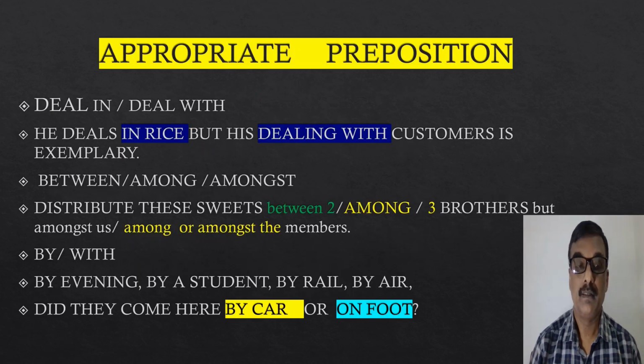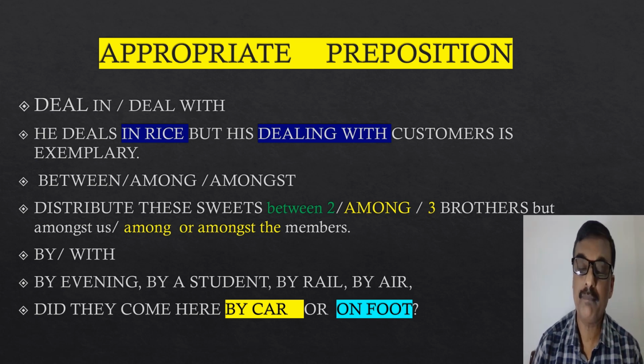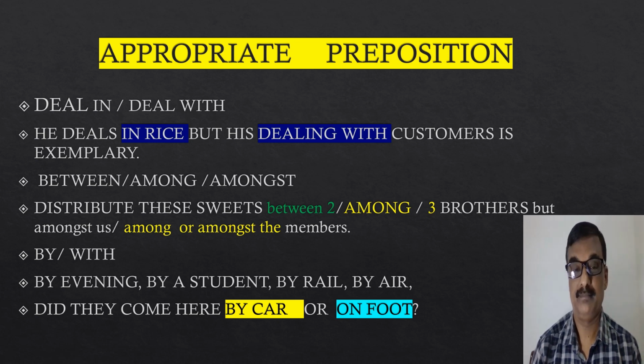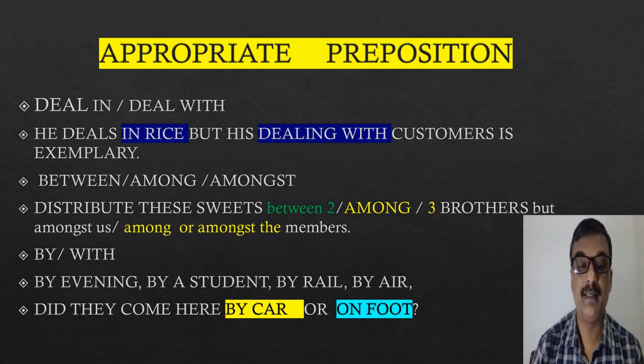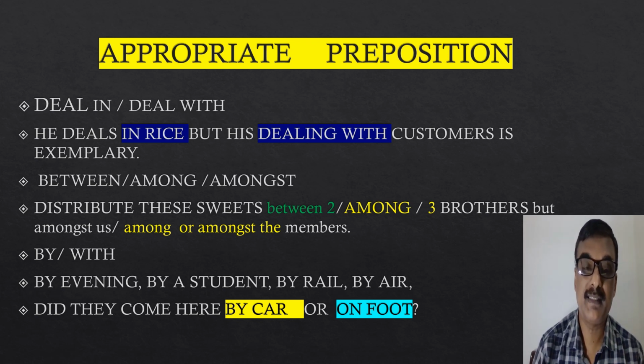Deal in, deal with: this shows how the meaning of a word or a full sentence changes when the preposition changes after certain words. Deal in means trade or business. Deal with means behavior. So when we say he deals in rice, that means his business is selling rice, or he sells rice. But when we say his dealing with the customer is exemplary, that means his behavior with the customer is exemplary.